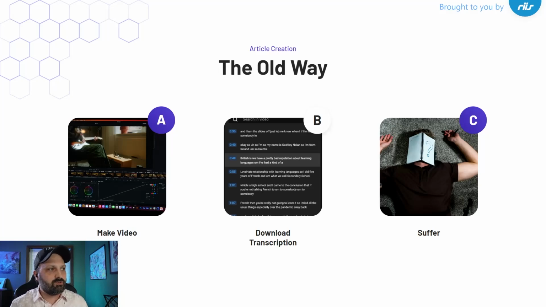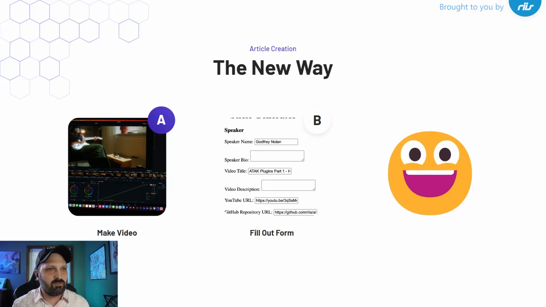So the old way of doing that was really labor-intensive. Godfrey would do all the work, making the video, doing the meetup, etc. And then I would download the transcription, and then basically I would be looking at the GitHub repo, listening back to the video at 1.5 speed, and a lot of unnecessary work for content that's actually already been created in full, right? Everything we need to know about the content already kind of exists there, and so using the article generation method, a lot easier.